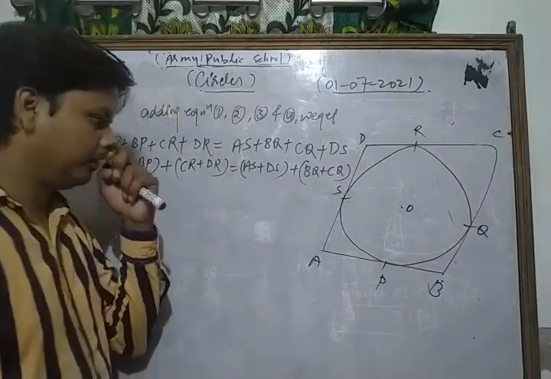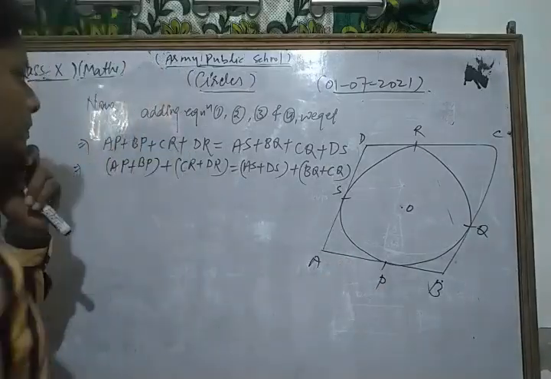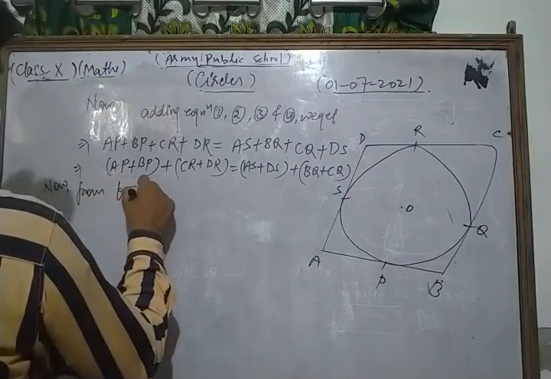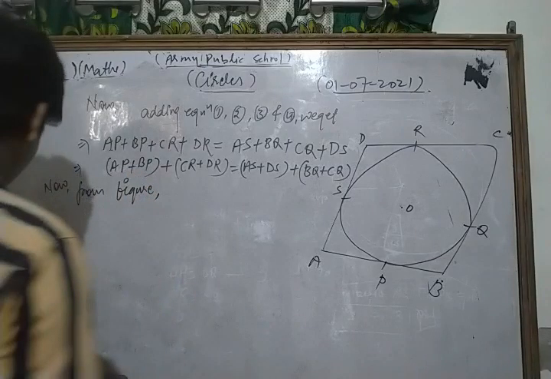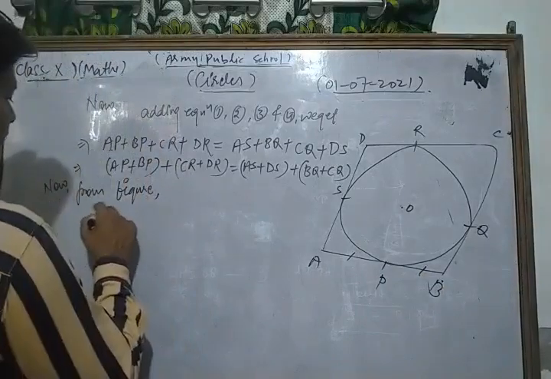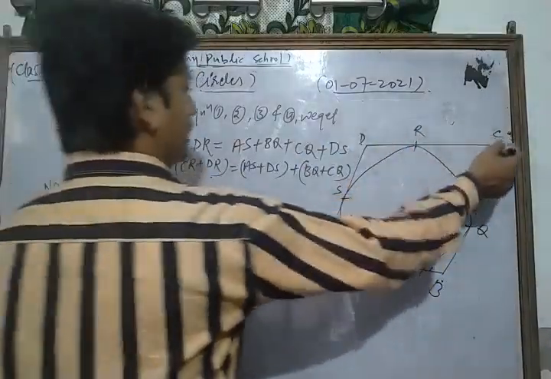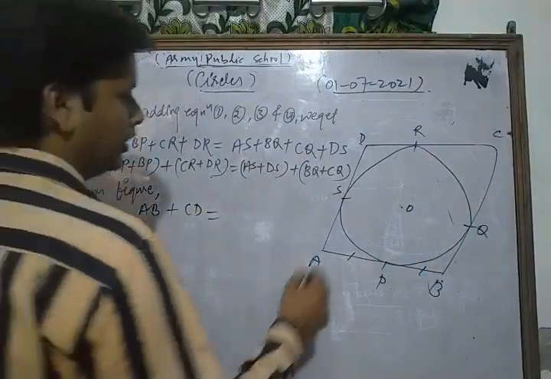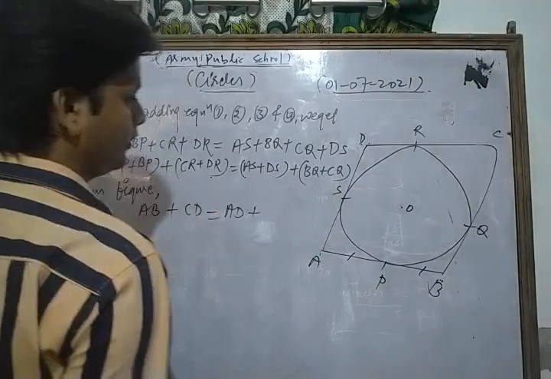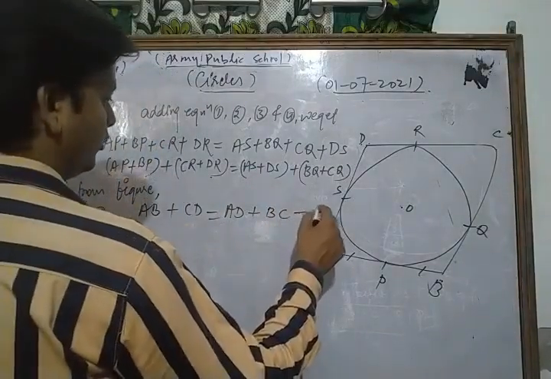Now dear student, look from the figure: AP plus BP we can write as AB. CR plus DR we can write as CD. Similarly, AS plus DS we can write as AD, and BQ plus CQ we can write as BC. We take this as equation number 5.